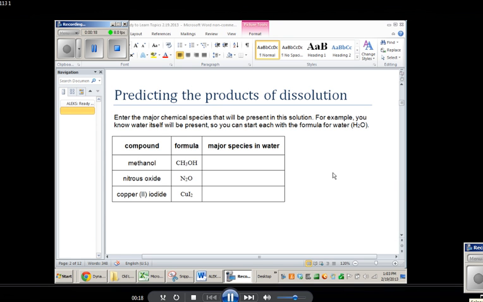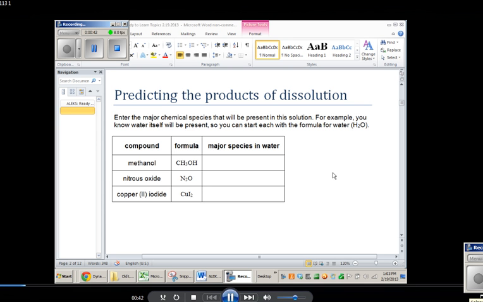Okay, so we're going to talk about how to figure out what species are present when a substance is dissolved in a solvent. In this case, the solvent is water, and we're going to figure out whether or not methanol stays as methanol when it's dissolved in water, what other species might be present in water, and we're going to do the same thing for dinitrogen oxide and for copper 2 iodide.